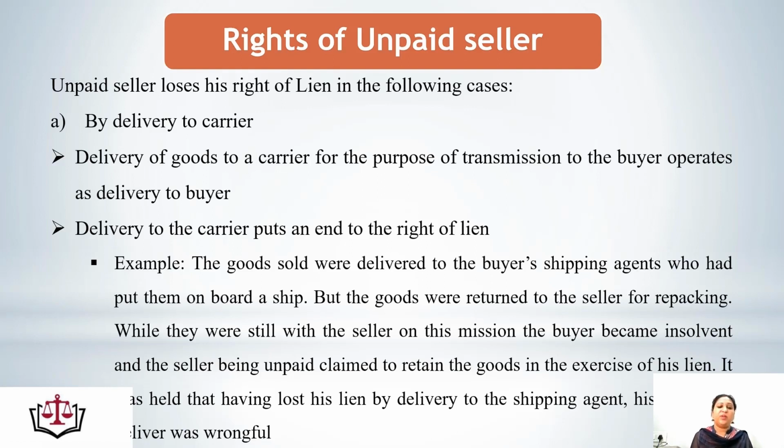It is clear from the example. The goods sold were delivered to buyers' shipping agents, who had put them on board a ship, but the goods were returned to the seller for repacking. While they were still with the seller on this mission, the buyer became insolvent, and the seller, being unpaid, claimed to retain the goods in the exercise of his lien. It was held that, having lost his lien by delivering to the shipping agent, his refusal to deliver was wrongful. That means once he has delivered the goods to the carrier for the purpose of transmission to the buyer, he has lost his right of lien on the goods.